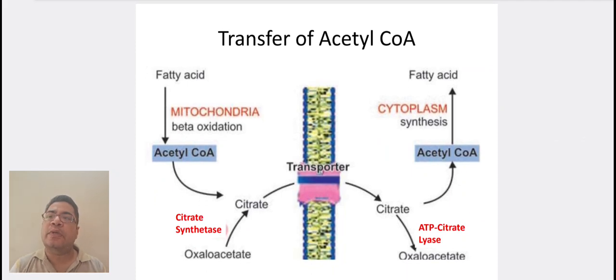Here is a diagram showing transfer of acetyl-CoA. In the mitochondria, acetyl-CoA and oxaloacetate combine together to form citrate in the presence of enzyme citrate synthetase. Then this citrate is transported outside into the cytoplasm, where it is broken down into acetyl-CoA and oxaloacetate in the presence of enzyme ATP citrate lyase.